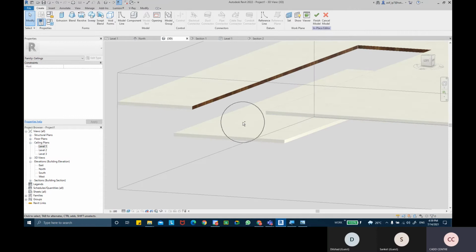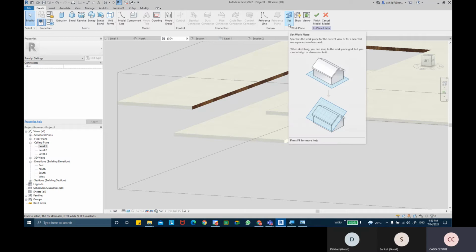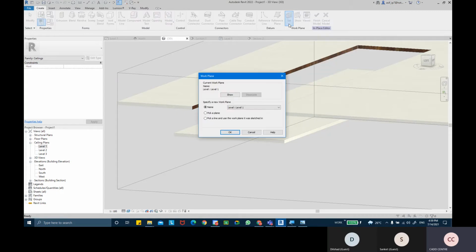And now I can create the family in the model only. So you can see from the top, we get all the tools related to family now. Before I start modeling, I'm going to set my work plane. So I'm going to click on set work plane.